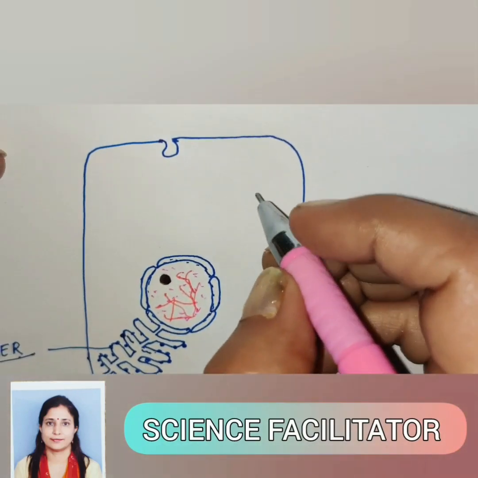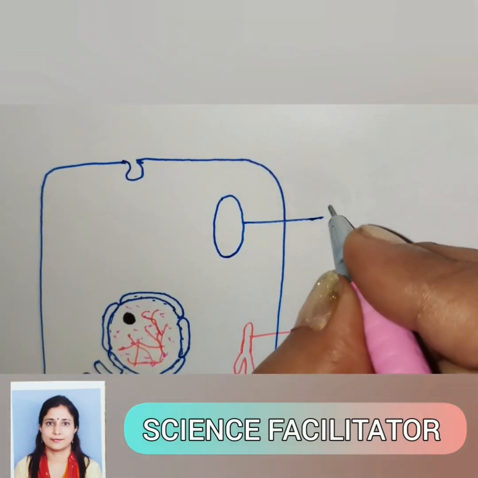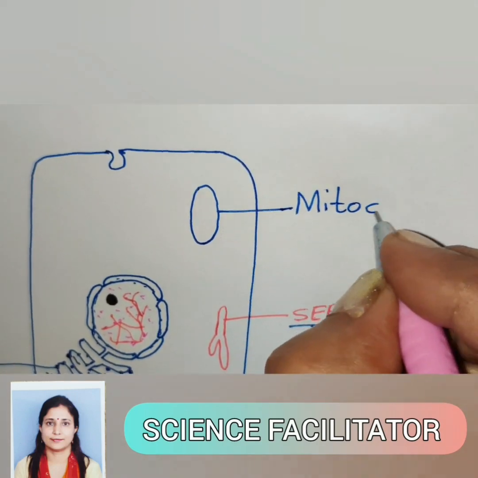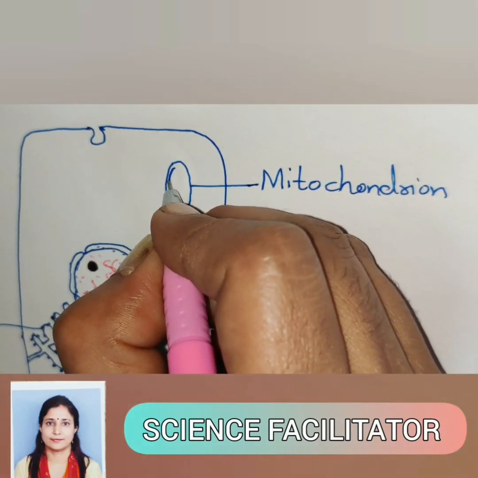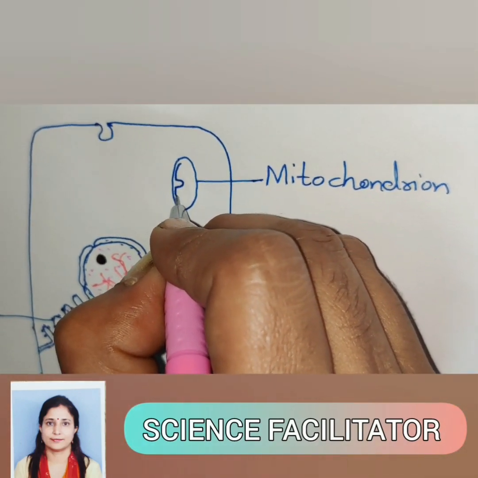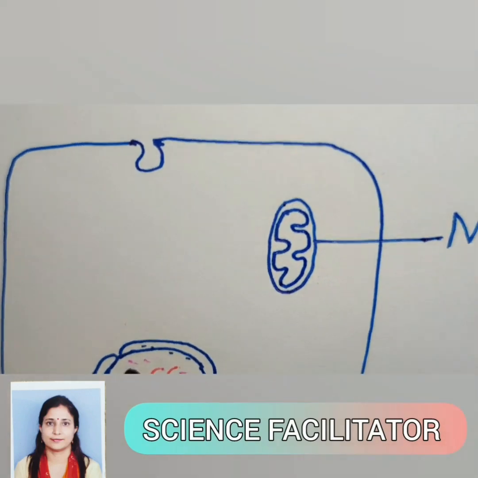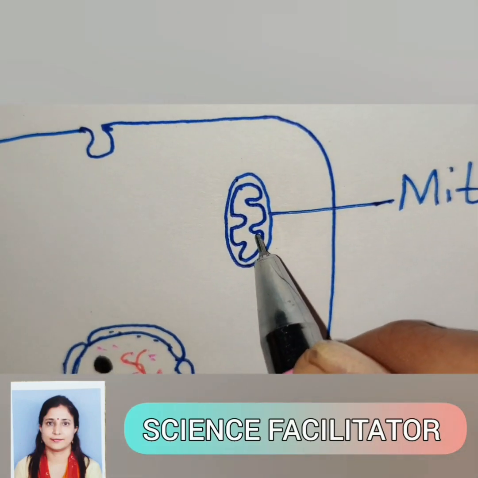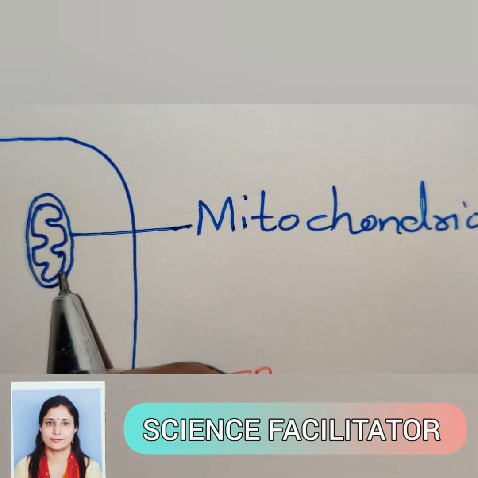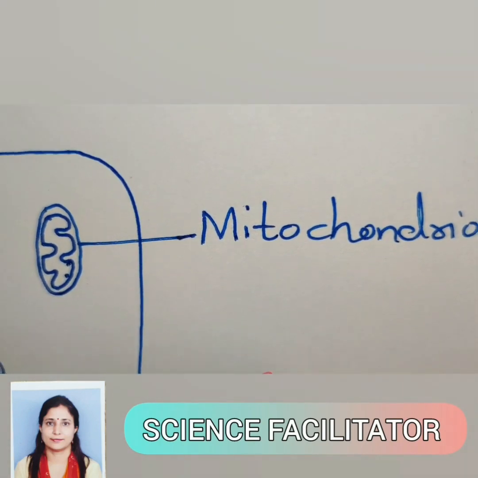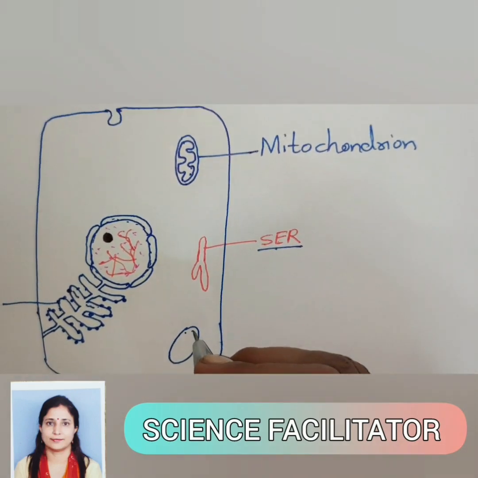Next organelle in the animal cell is the mitochondrion. These root-like structures are mitochondria. These mitochondria are also double layered. This double layer membrane invaginates inward like this. So mitochondrion looks like this. So what's the role of mitochondrion? They release energy after breaking down the food. As they are providing the energy, they are known as the powerhouse of the cell. There are many mitochondria within the cell. We will be able to draw only 2 or 3 here.